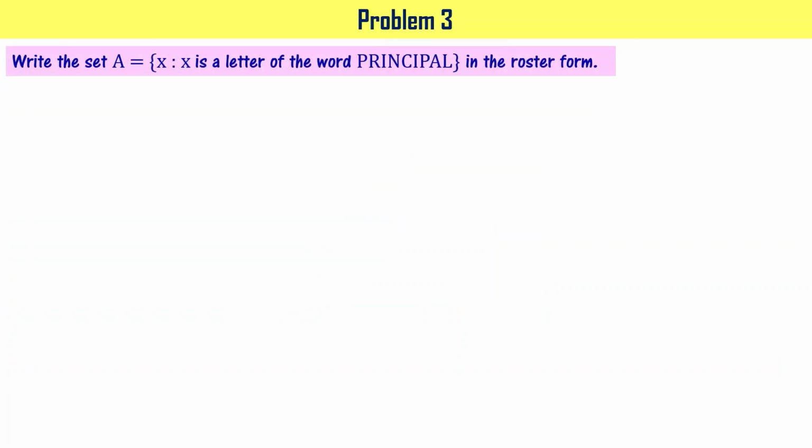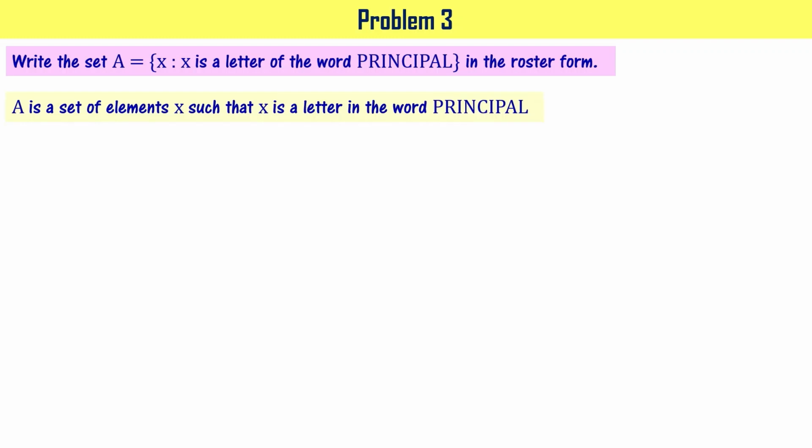Let's go to the next question now. Write the set A equal to x colon x is a letter of word principal in the roster form. So letters of this particular word we have to see. So when you read this expression given in set builder form, you say that A is a set of elements x such that x is a letter in the word principal. Take a note of this point. X is a letter in the word principal. For example, P is a letter in the word principal, right? It appears here and here also.